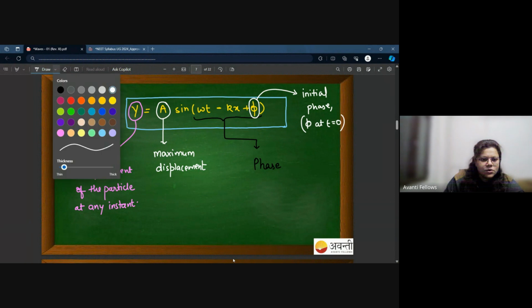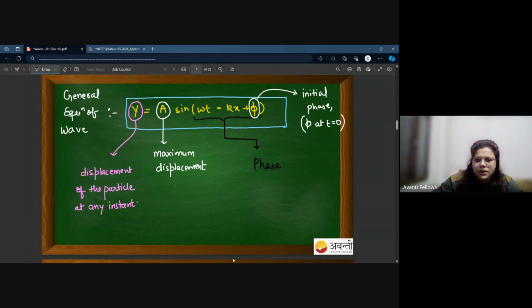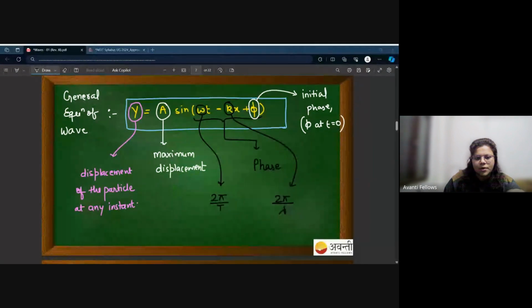Now let's focus on a few other things. For example, this omega is 2 pi by T. This k is 2 pi by lambda. Will you remember it?